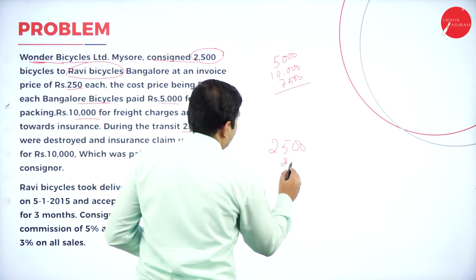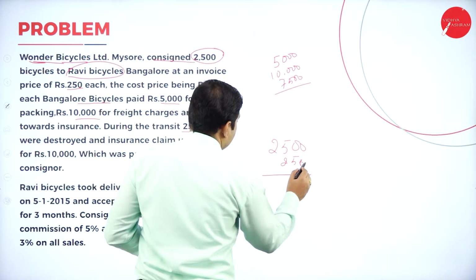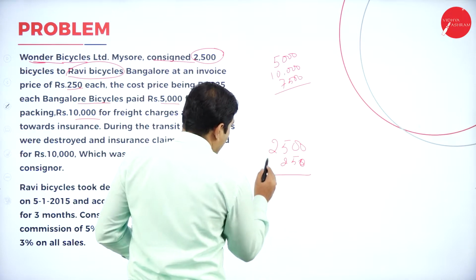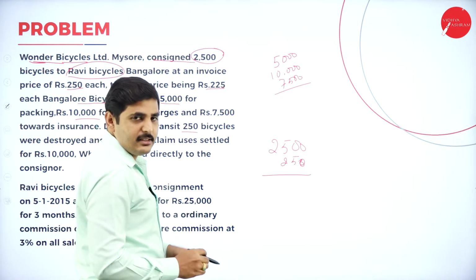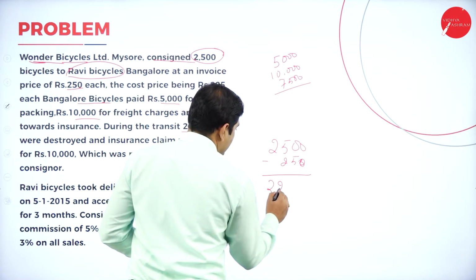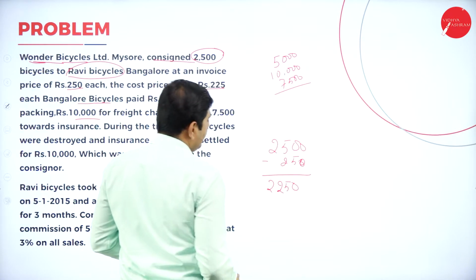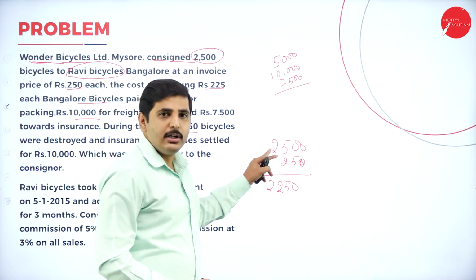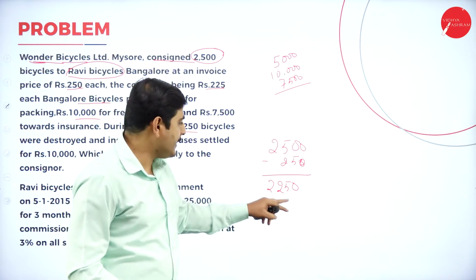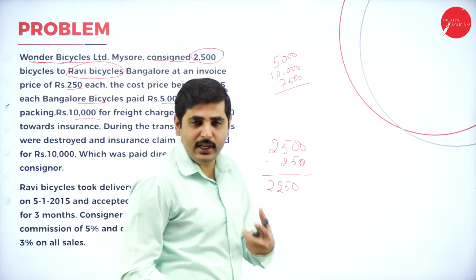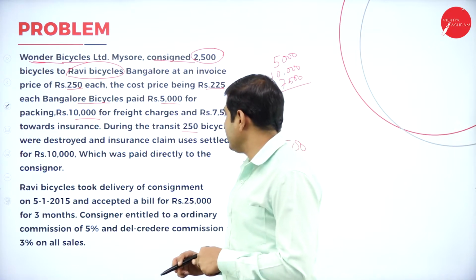So 250 bicycles destroyed. The consignee received the consignment. How many cycles did he receive? The consignor sent 2,500 cycles. The consignee received 2,250 cycles. While calculating expenses of the consignor, we should calculate for 2,500. While calculating expenses of the consignee, we should calculate for 2,250 cycles because he received only 2,250 cycles.